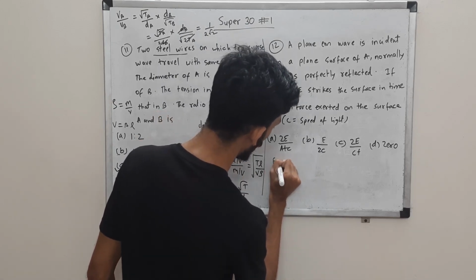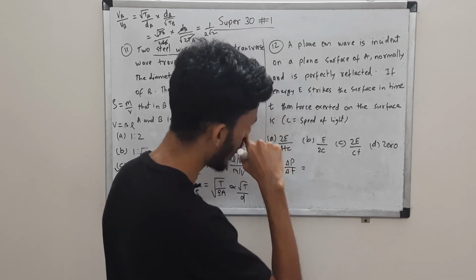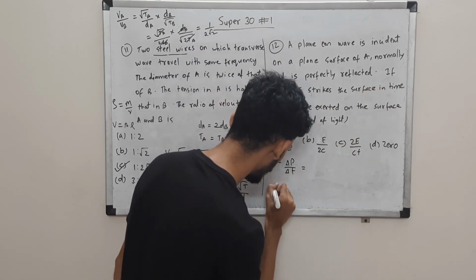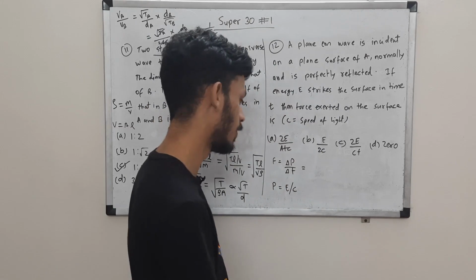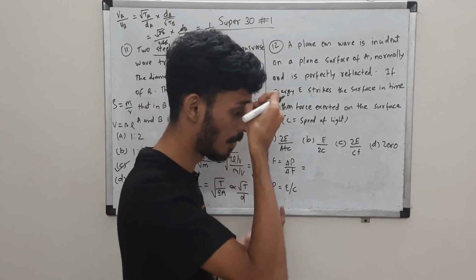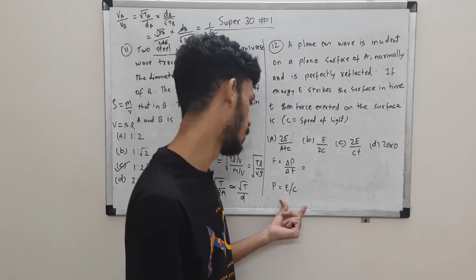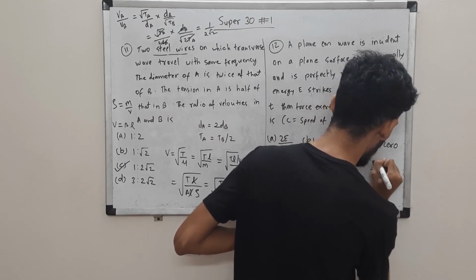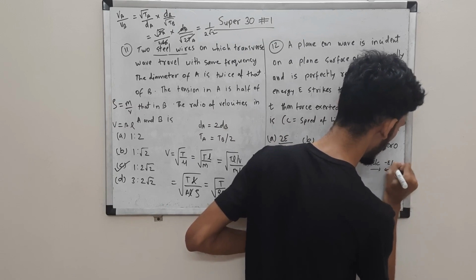Okay, so we want force. Force is a rate of change of momentum, or average force is delta P by delta T, right? So time interval is T, you know that. If you want to see delta P, every radiation carries momentum, which is E by C, right? Because it has magnetic field. There are many reasons for that, majorly magnetic field. So basically, if you don't know, every electromagnetic radiation will carry momentum with it. Okay, which is given by E by C, although it has no mass, right? That is something interesting. So E by C will be transferred to the surface, and it is also reflected, E by C in this time t.